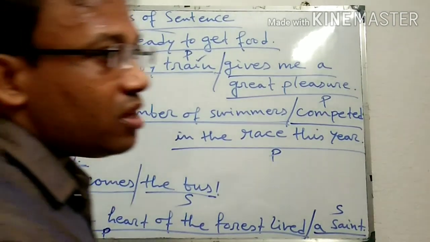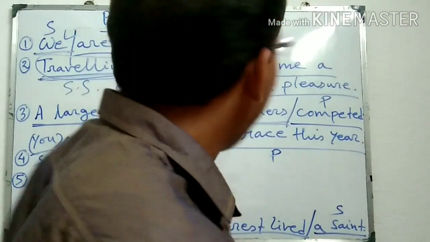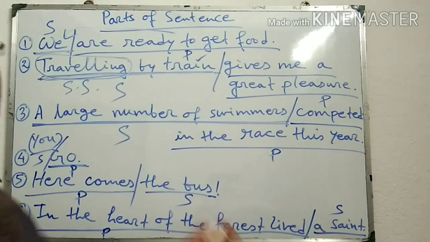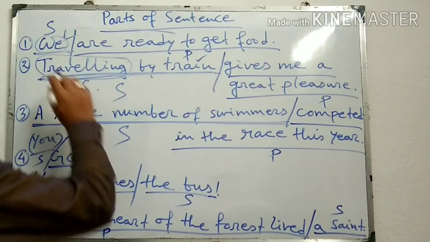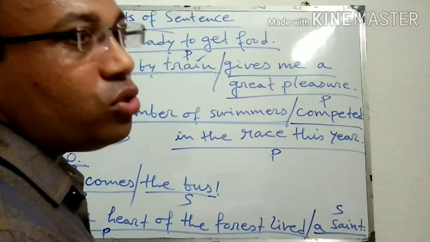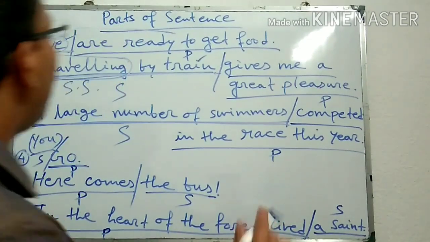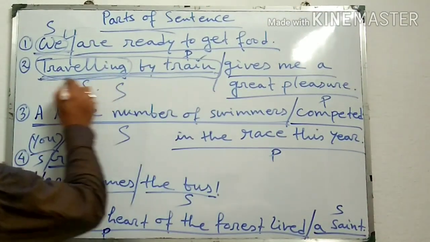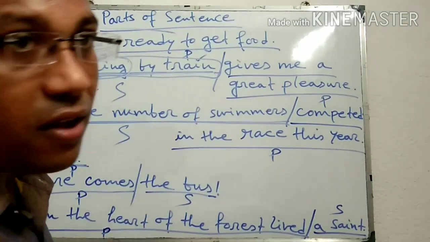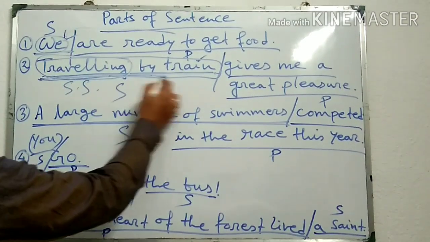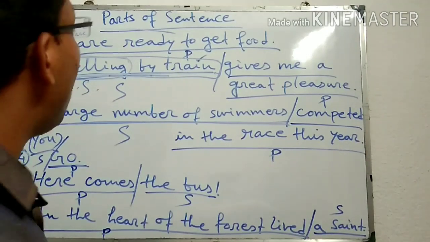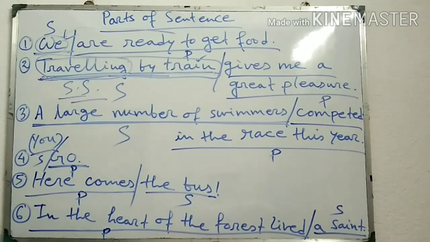And sometimes simple subject and full subject or complete subject become the same. Like here, we, it is only simple subject and also full subject. But in the second sentence, traveling by train is the complete subject or full subject, and in this complete subject, traveling is the main part. That's why it is called simple subject.